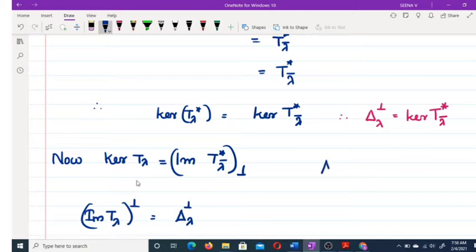Delta T, delta lambda. Delta lambda is kernel T lambda equal to image of, sorry, kernel T lambda equal delta, this is delta T star.